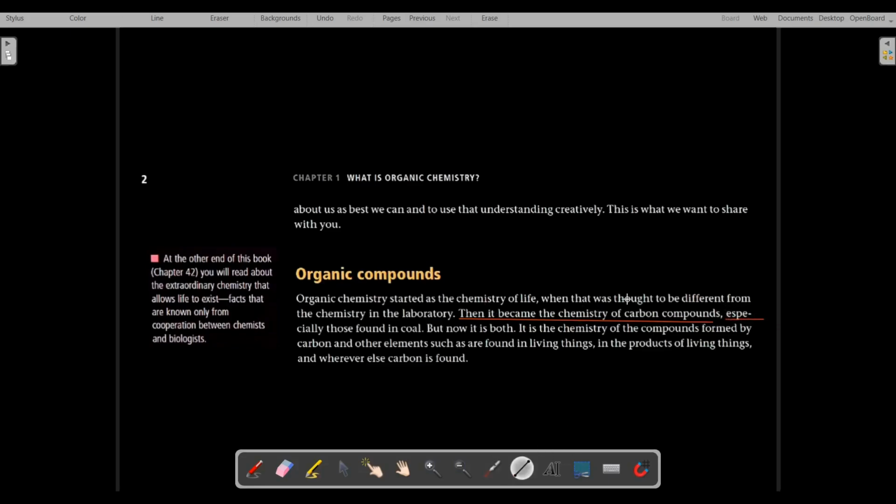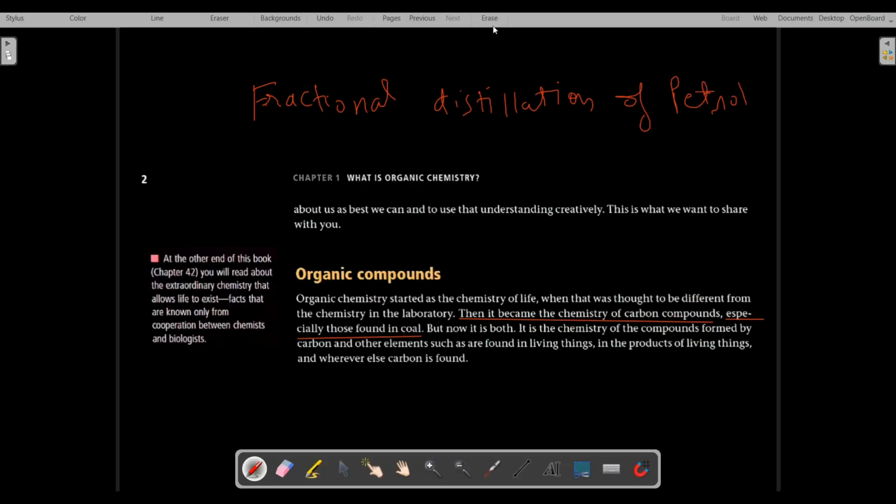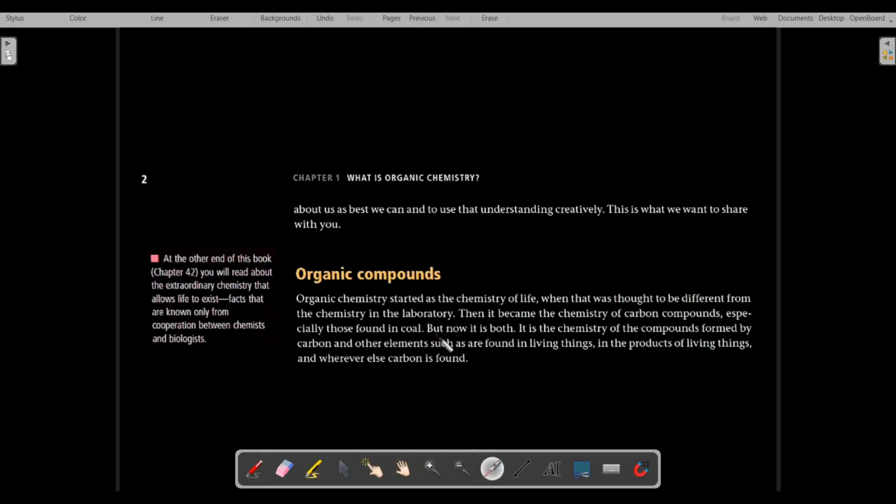During the fractional distillation of petrol also, many organic compounds were obtained, because they were in the form of fossils of living things buried millions of years ago in the earth.